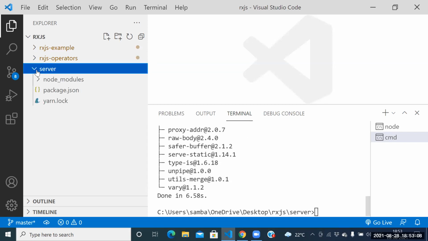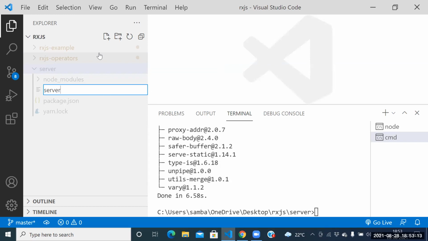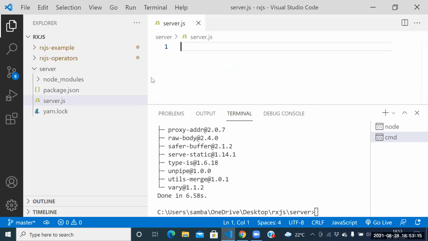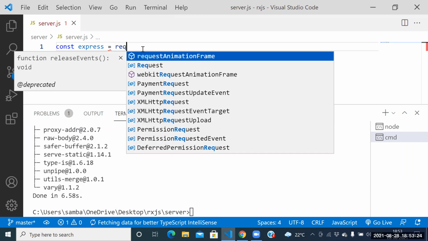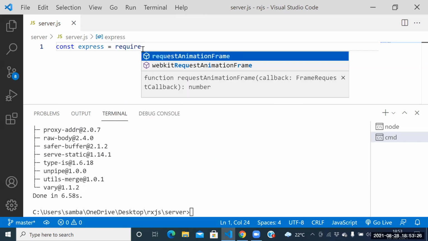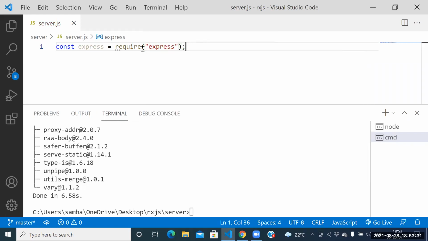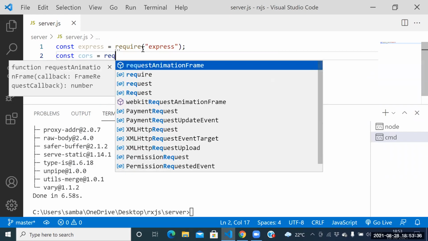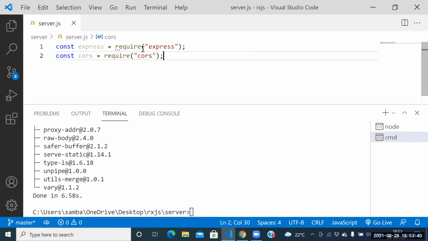Next one. Go to the server folder. Right click, new file. The file is the server.js file. Do you people know how to import the Express module? Const express equal to require of express. One more pointer. Const cors equal to require of cors.